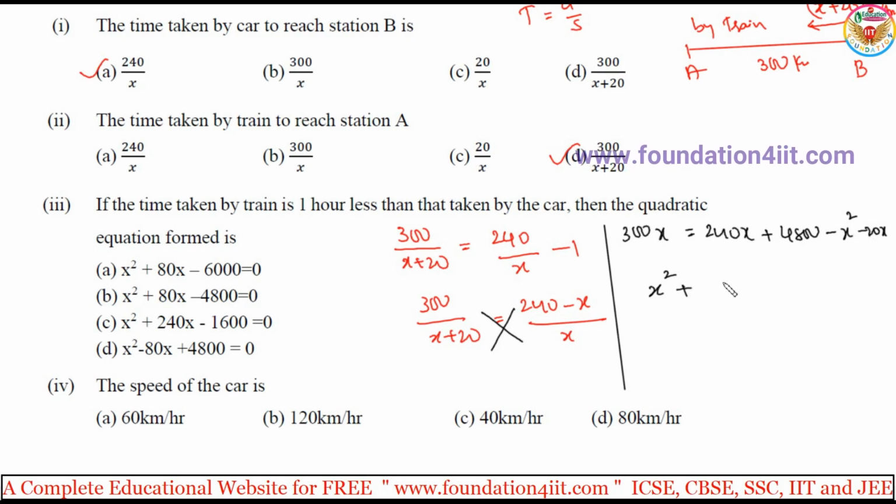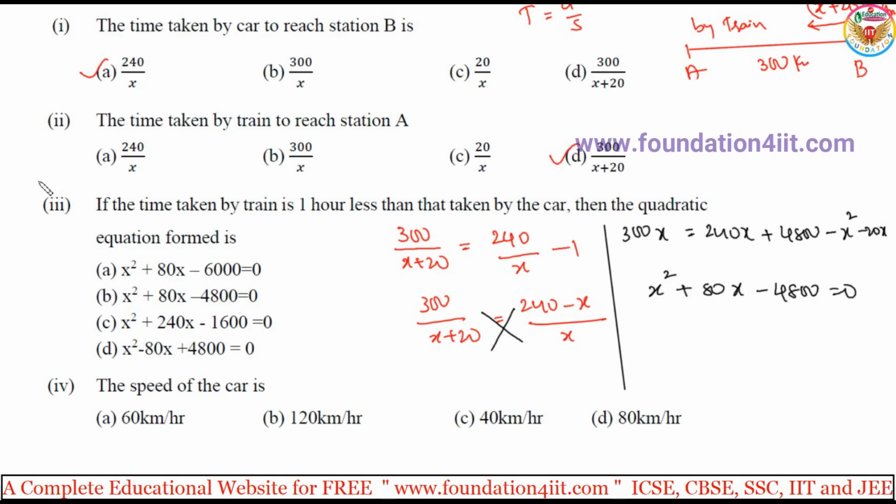Take this side minus 220. So 80x, 300 minus 220. And this is minus 4800 is equal to 0. Okay, so observe the options. x square plus 80x minus 4800. So option B.